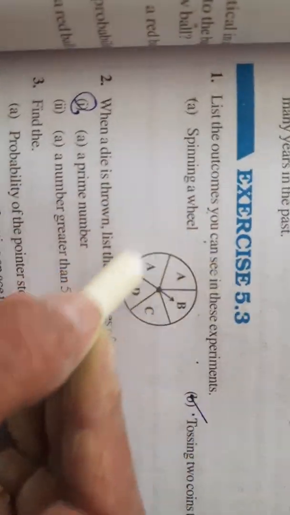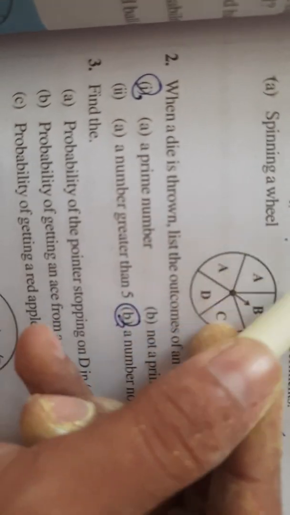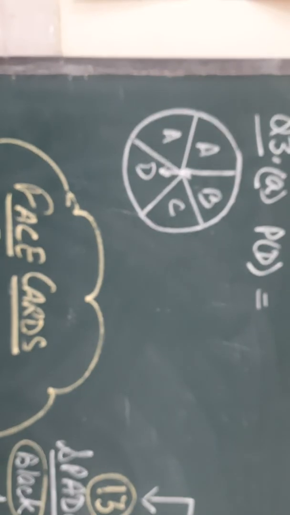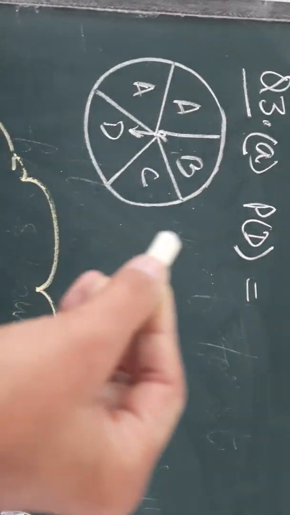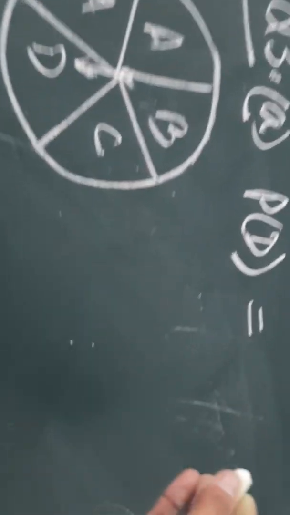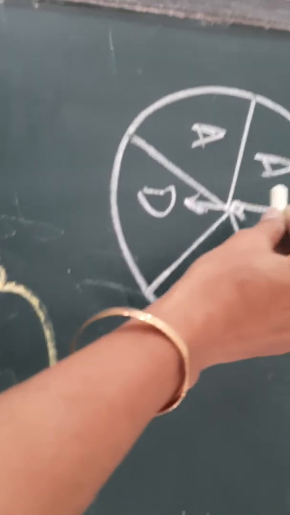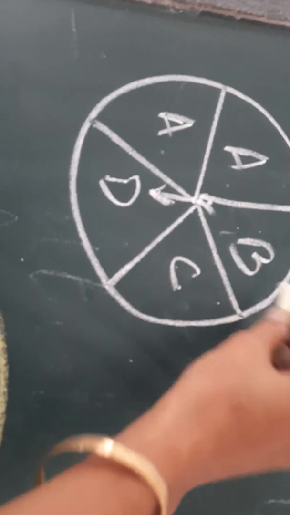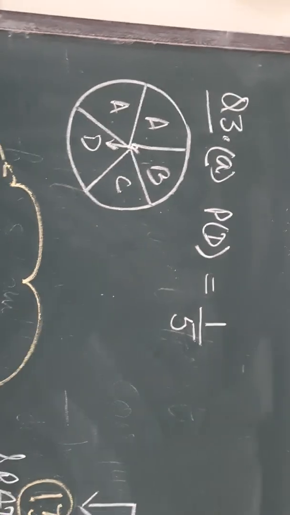So we have discussed the probabilities also, if you remember, like probability of A, because the two outcomes are there. So 2 by total 5. Now they are asking for the probability of D. If you look at this spinning wheel, you can see that D is coming only one time. So we'll write 1 in the numerator, and because total 5 sectors are there, 1, 2, 3, 4, 5, the probability of D is 1 by 5.